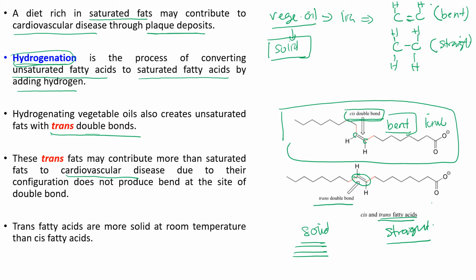So as you can see here, it is more solid. Trans fatty acids are more solid at room temperature than cis fatty acids. Double bonds still exist, but for trans fatty acid, it does not have a bent structure. They have a straight structure.